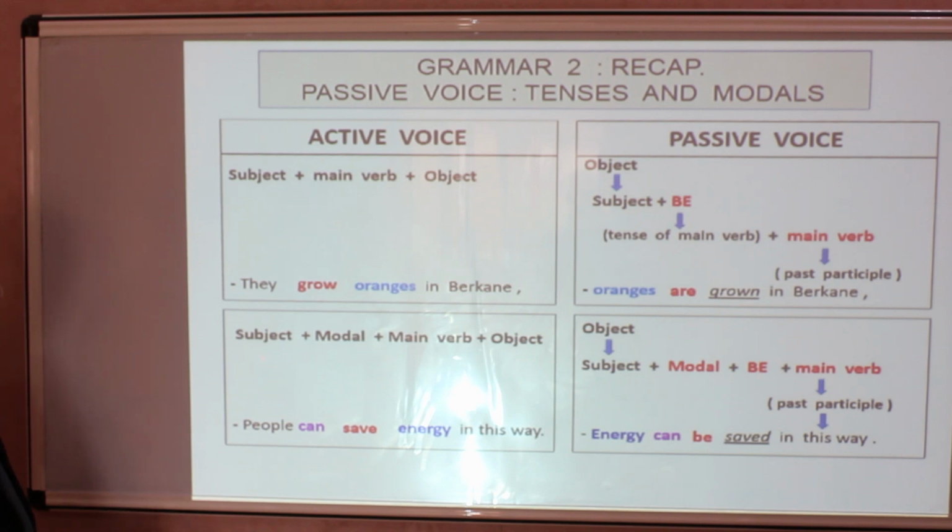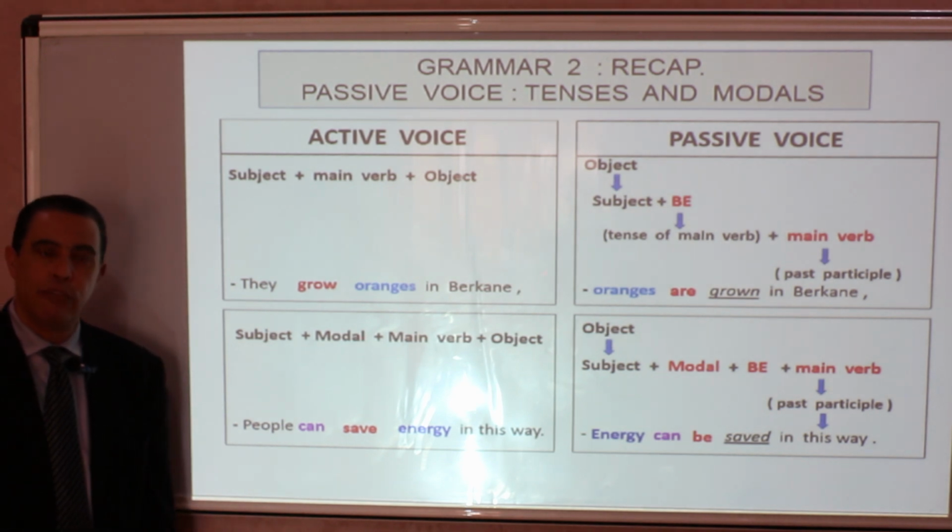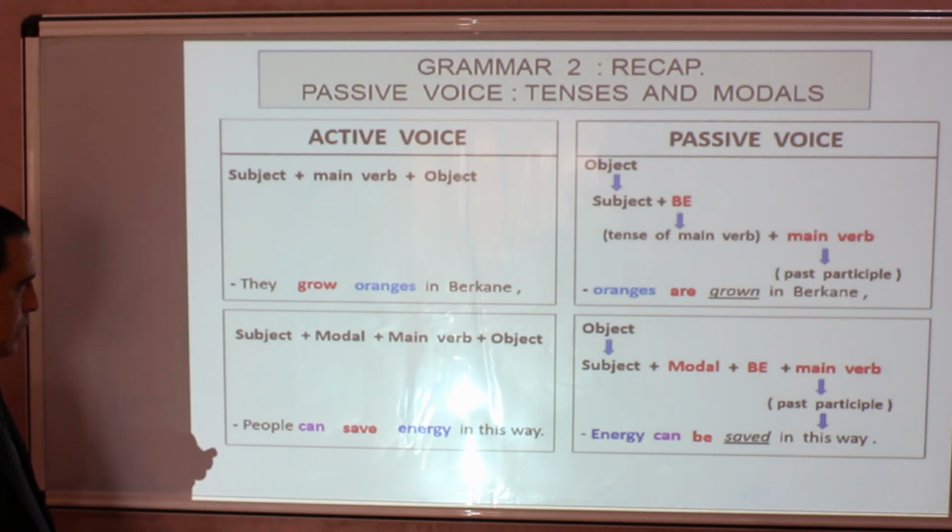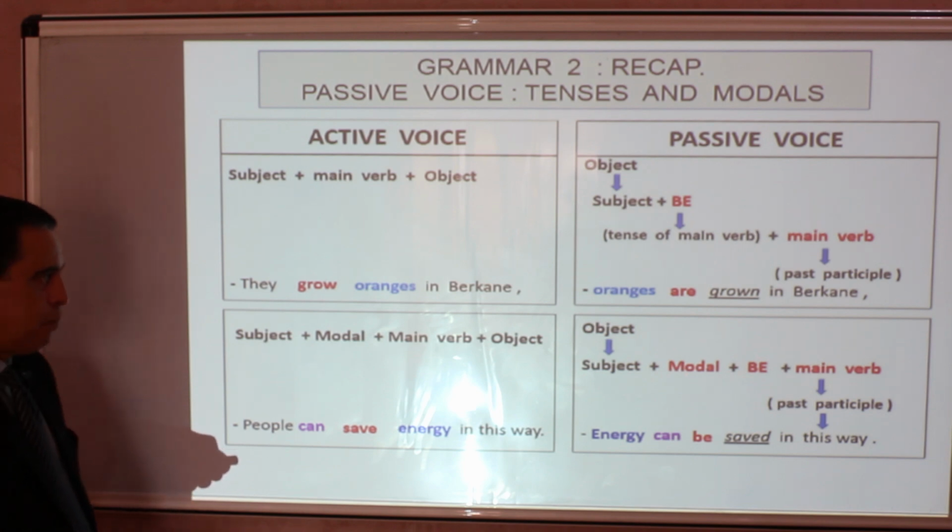Passive voice with modals, we follow this order in active voice: subject plus modal plus main verb. And the object in active voice changes position and it takes subject position, plus the modal that we keep unchanged, plus the be verb in bare infinitive, plus the main verb in past participle.